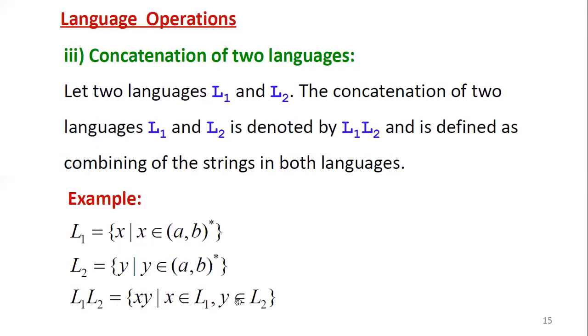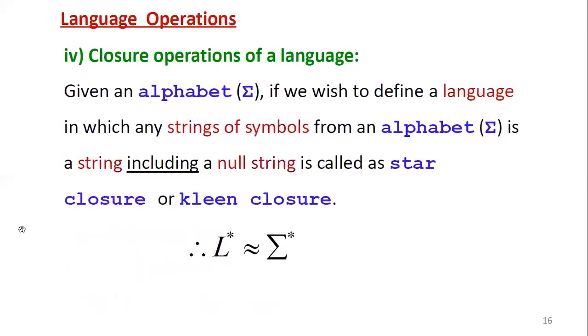Therefore y2 belongs to L2. So this is the concatenation result of the two languages L1 and L2. Then coming to another operation, a very important one, the closure operation of a language. A similar operation we discussed for strings also, that is, sets of strings.